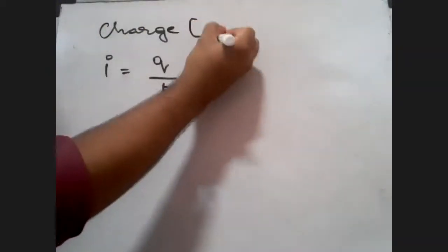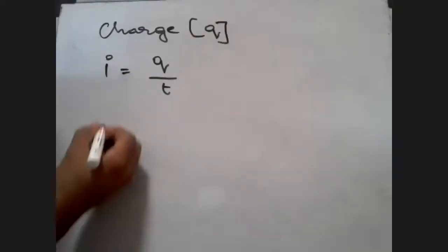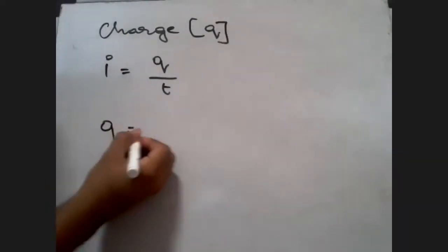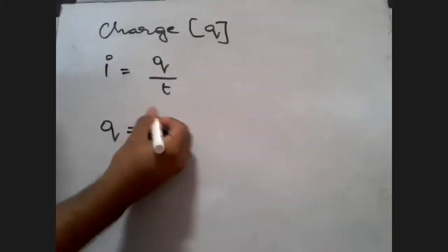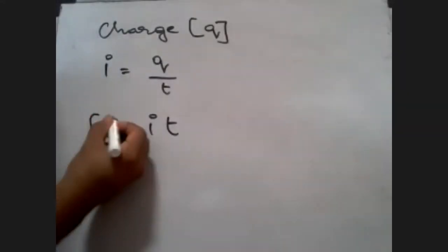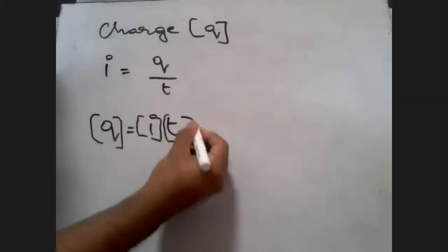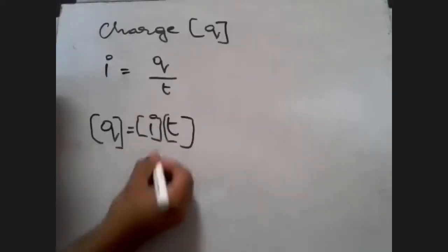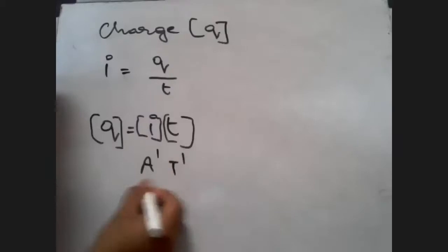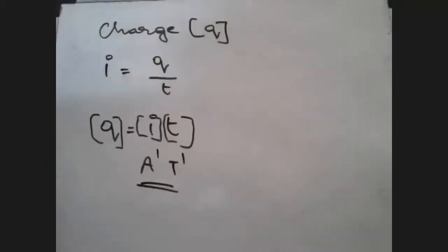What is the dimension of charge here? Charge is Q. Q can be written as I into T. Yes or no? And dimensions of current is what, students? Can you tell me, all of you? Yes, ampere. A raised to 1 and T raised to 1. So these are the dimensions for charge. Let's go to another one.